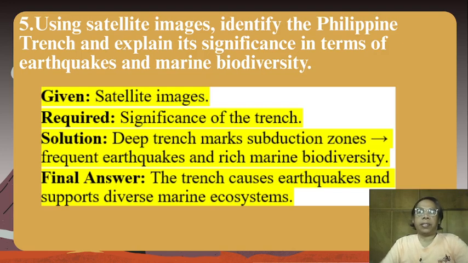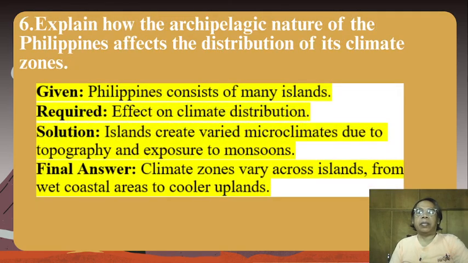Final answer. The trench causes earthquakes and supports diverse marine ecosystems. Number 6. Explain how the archipelagic nature of the Philippines affects the distribution of its climate zones.